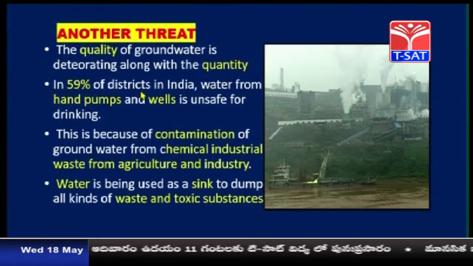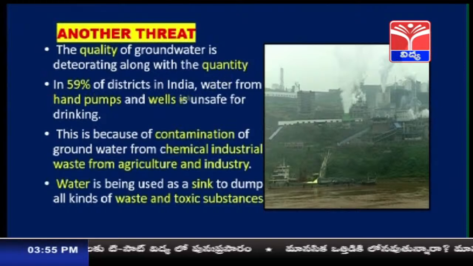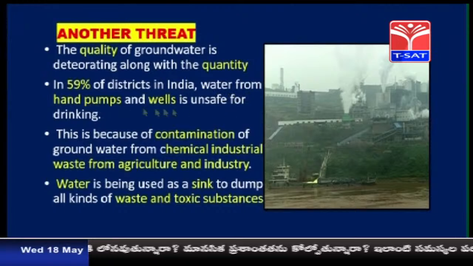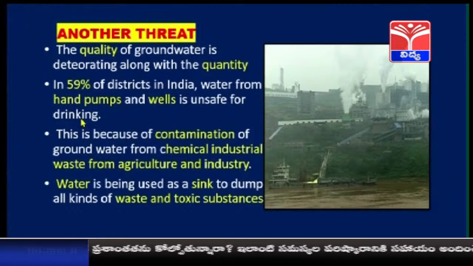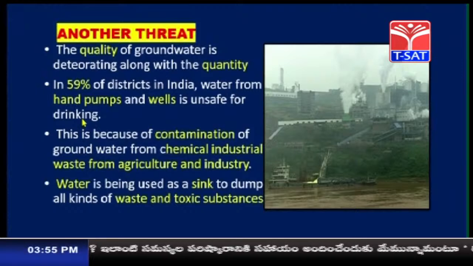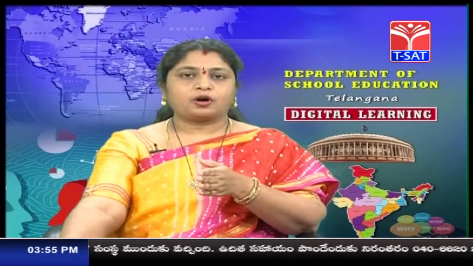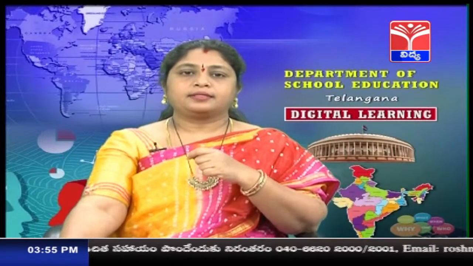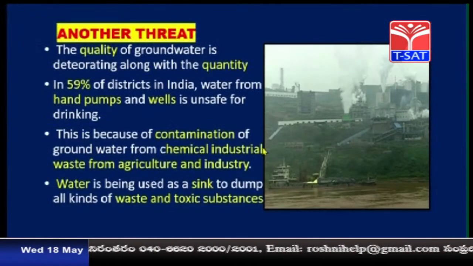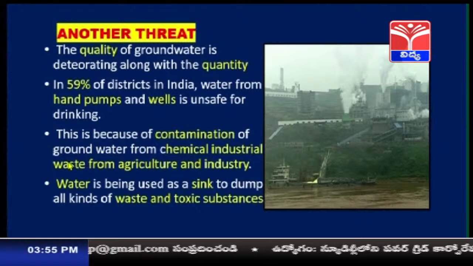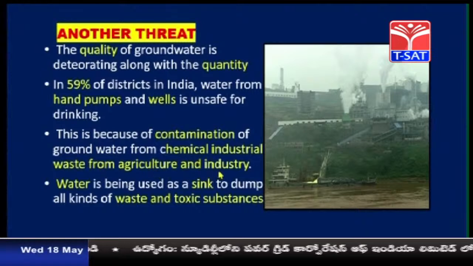In 59% of districts in India, water from hand pumps and wells is unsafe for drinking. Earlier, we used hand pumps and bore wells for drinking water, but now this water is not safe because of industries. This is because of contamination of groundwater from chemical and industrial waste from agriculture and industry.